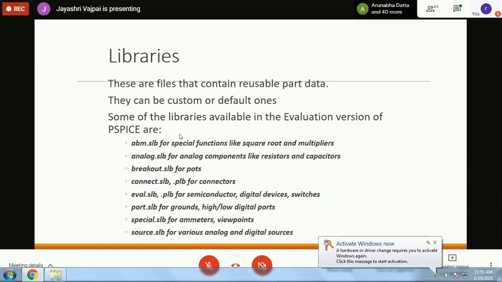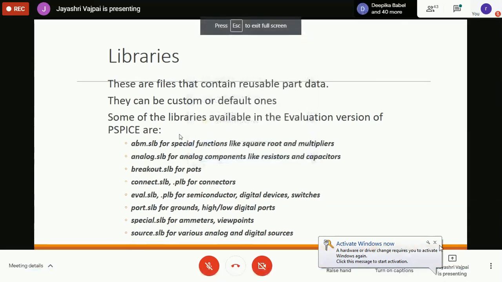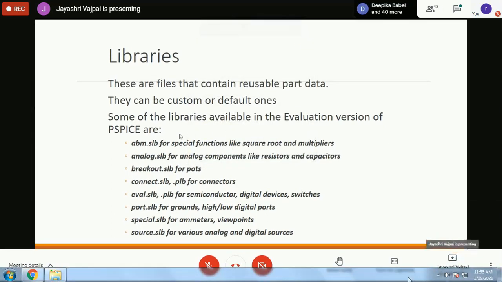So analog.slb is for analog components, breakout.slb is for measurement points, basically. Then connect.slb or PLB is for connectors. You can have different types of connectors. PSpice also allows pipeline types of connectors, not only simple connectors like wires.